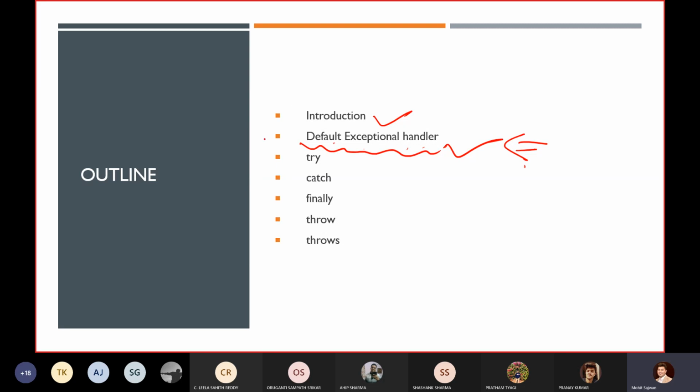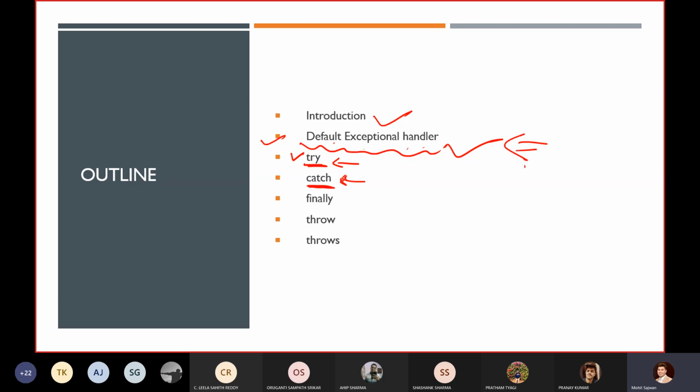Now, after that, we came to know that we are getting an exception, but in reality we are not handling it. So how can we handle it? There are two keywords which we have gone through. First is the try keyword, and second is the catch keyword. Whatever code where you feel you can have an exception, you put that statement inside the try block, and whatever exception you might get, you put inside the catch block.